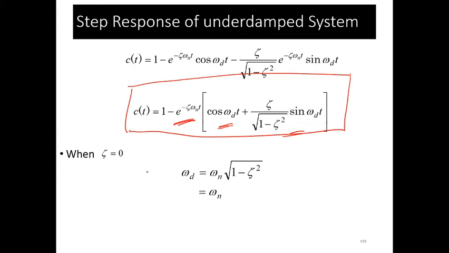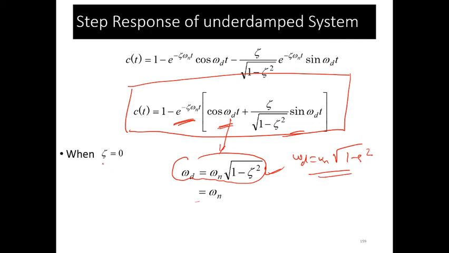Okay, so omega d we have defined as omega n into root under 1 minus zeta square. It is very, very important. This omega d is nothing but the damped frequency. Omega d is omega n root under 1 minus zeta square. This is very, very important. And when zeta is equal to 0, that is 0%, it becomes the natural frequency omega n.